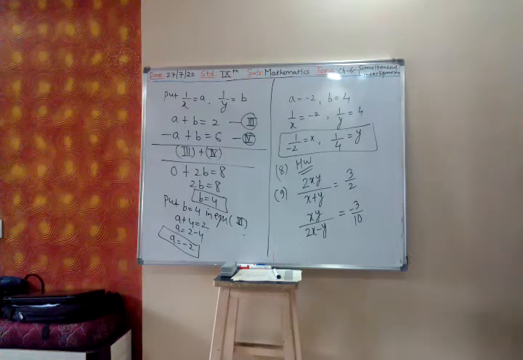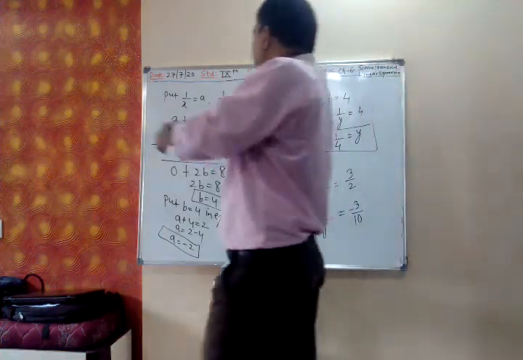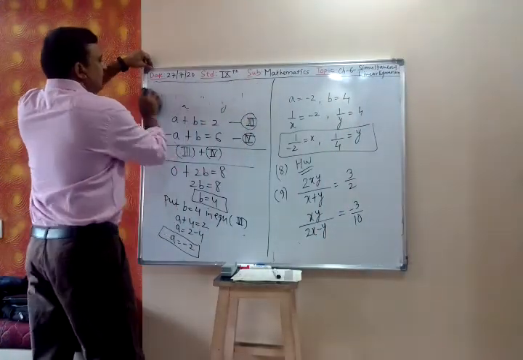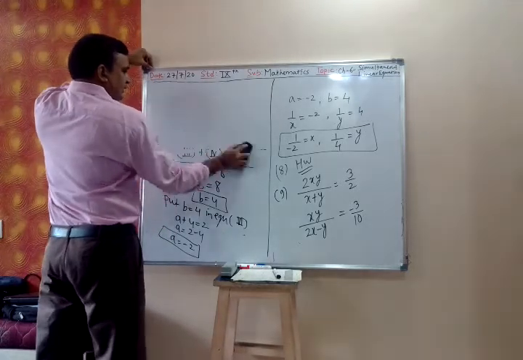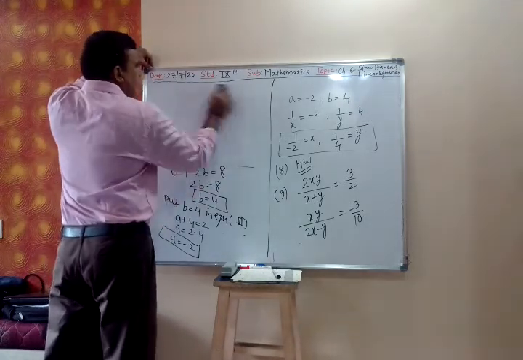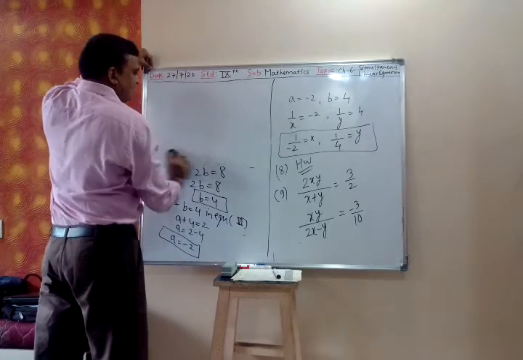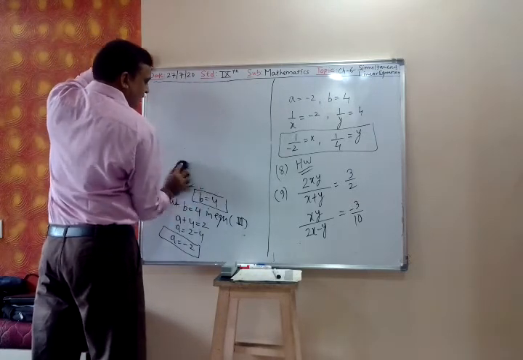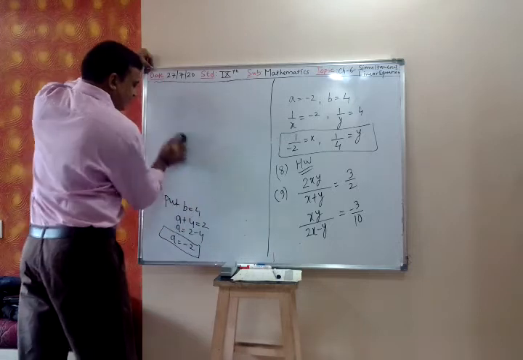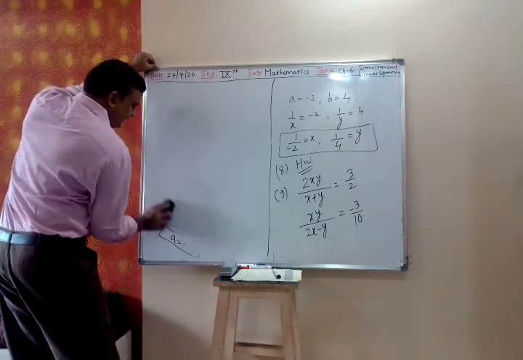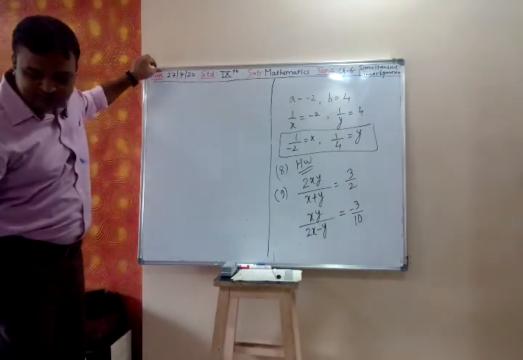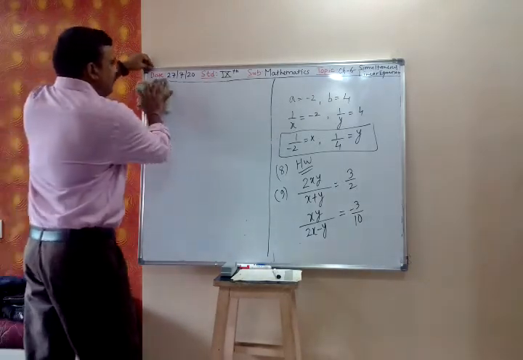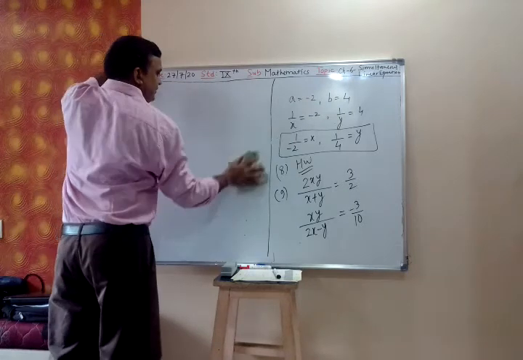So 2xy upon x plus y is equal to 3 by 2. How will we simplify? See, a plus b upon c, I can write a by c plus b by c. But c upon a plus b I cannot write that way. Are you getting this? A plus b upon c I can write a by c plus b by c, but c upon a plus b I cannot simplify.